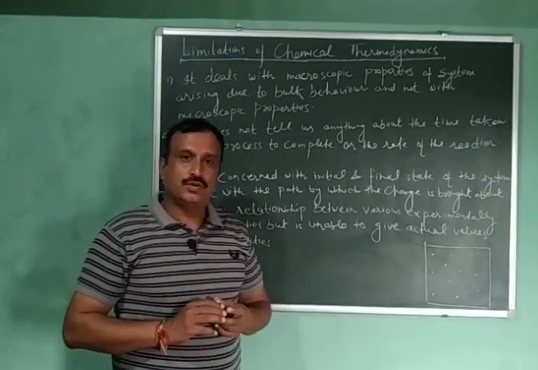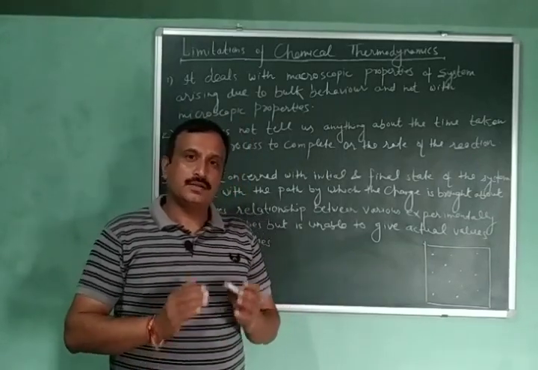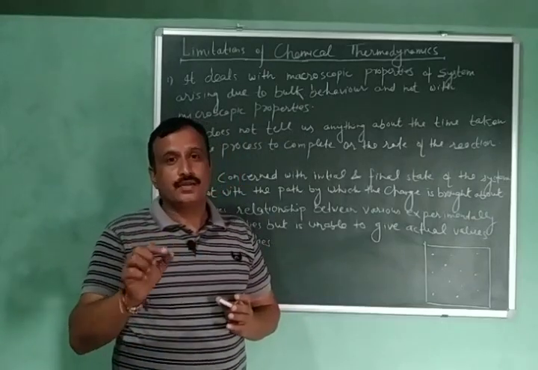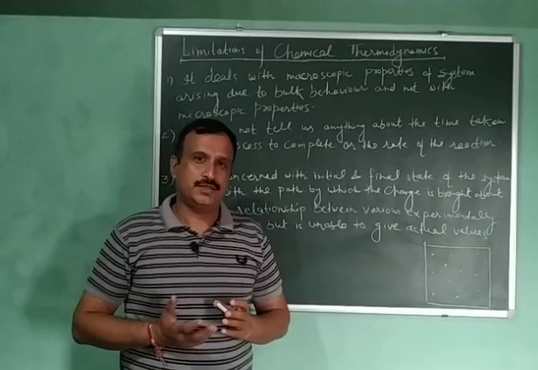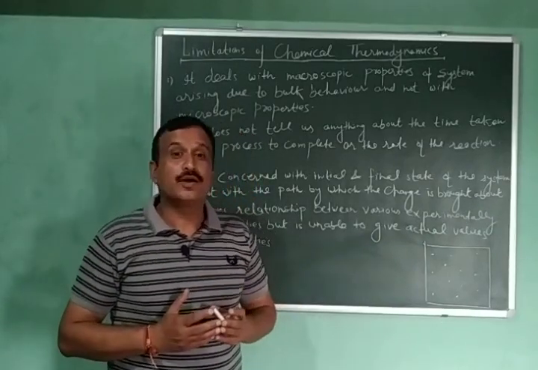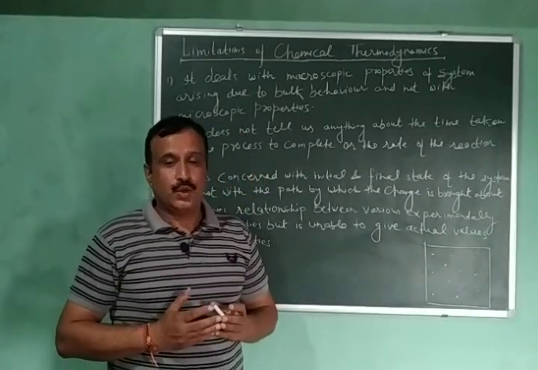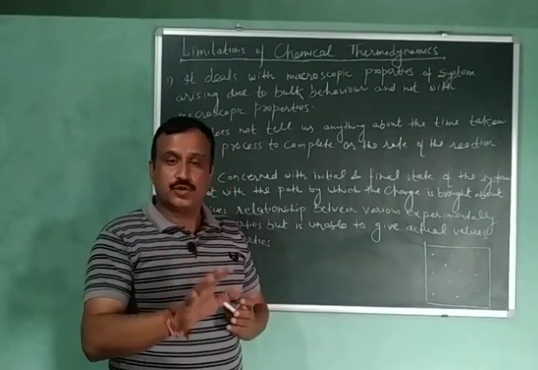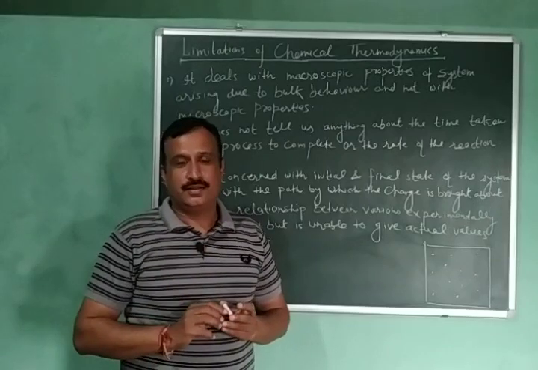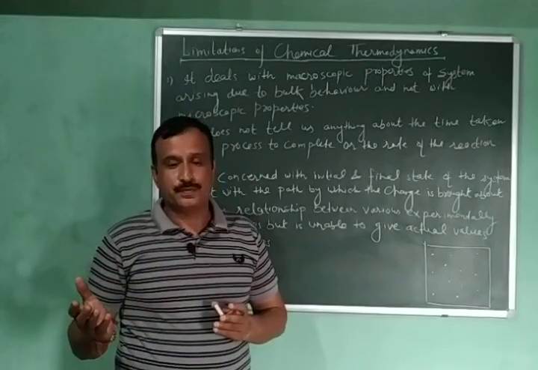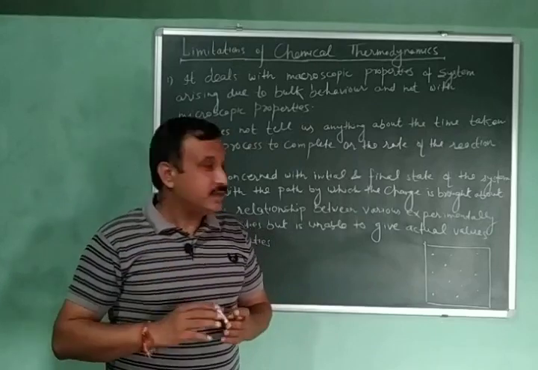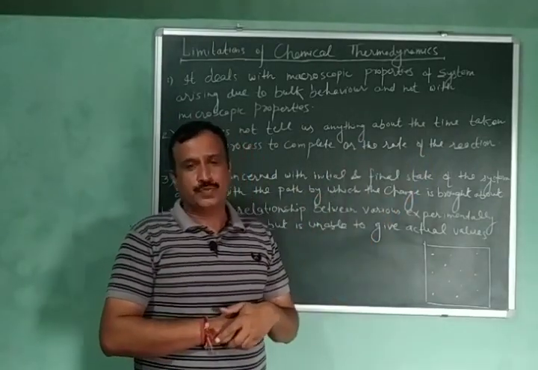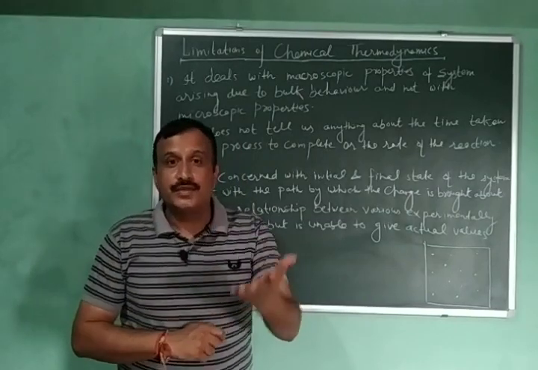In my previous video, I told you that chemical thermodynamics is very helpful in explaining the feasibility of a chemical process, that is, whether a chemical process would occur or not. But it does not tell us anything about the time taken by that process for its completion, that is, when this process will complete. Or in other words, I can say that it does not tell us anything about the rate of the chemical reaction. Now let us understand what is the rate of the reaction.